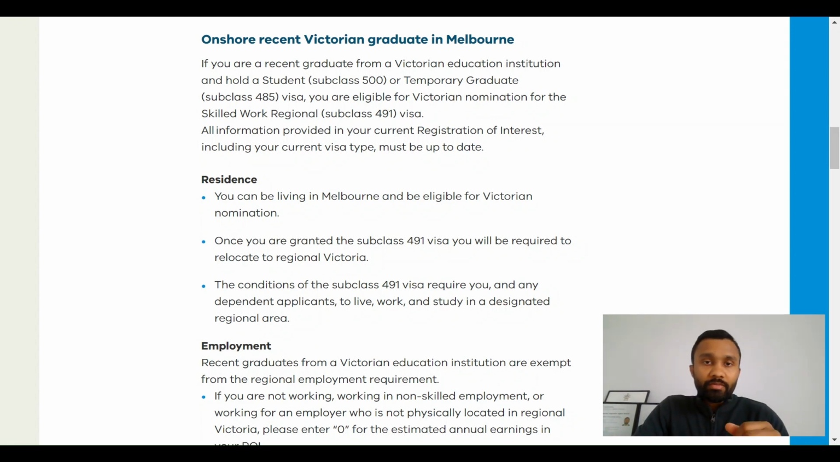Now, usually the requirement to apply for a subclass 491 visa in Victoria is that you need to be living and working in regional Victoria. But with the introduction of this new criteria, you can be in metro, but once you're granted the 491 visa, you must move to regional Victoria. And also, you must abide by the conditions of the subclass 491 visa, which is that you and any of your dependent applicants live, work, and study in a designated regional area.